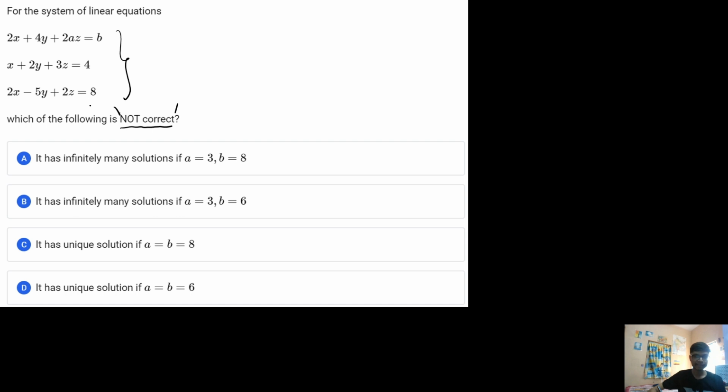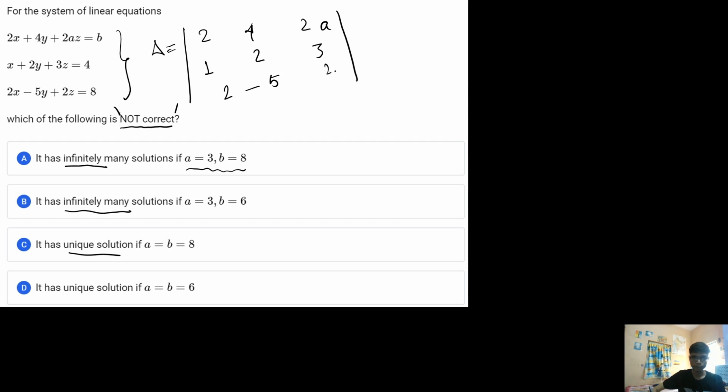Now let us try and see what it is saying, which of the following is not correct. The option says infinitely many solutions for given values of a, b, or unique solution for given values of a and b. Okay, so let us try and solve this firstly. Let us calculate the determinant of the coefficient matrix, that is delta. So from here I will get two important relations. Okay, so let us solve the delta. The delta determinant is 1, 2 and 3 over here, and this is 2, minus 5, and this is 2 again over here. Now let us calculate this particular expression.